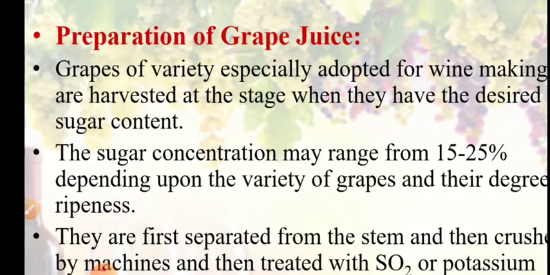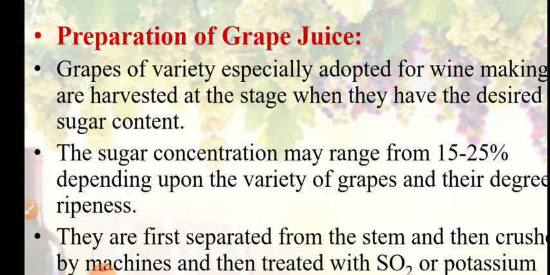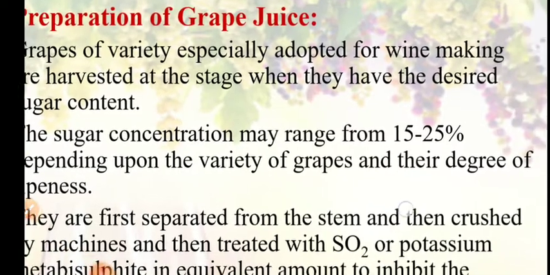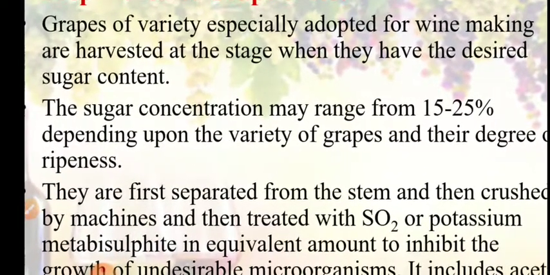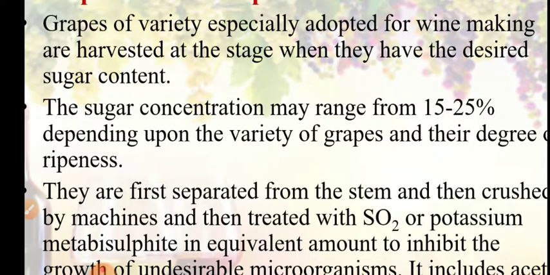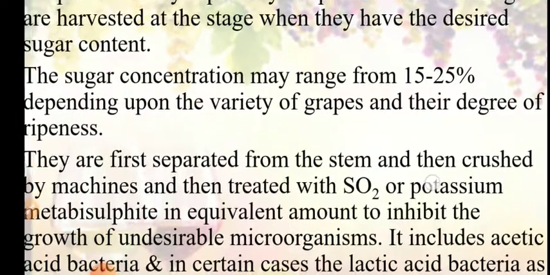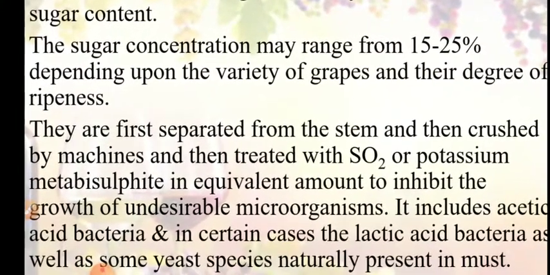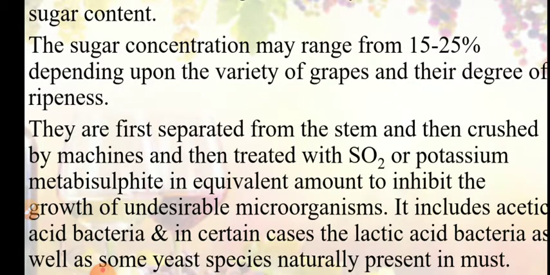So grapes of variety especially adapted for wine making are harvested at a stage when they have desired sugar content. The sugar content may range from 15 to 25% depending upon the variety of grapes and the degree of ripeness. So the grapes are first removed from the stem, they are crushed by machines, then they are treated with sulfur dioxide or potassium metabisulfite in equivalent amount.